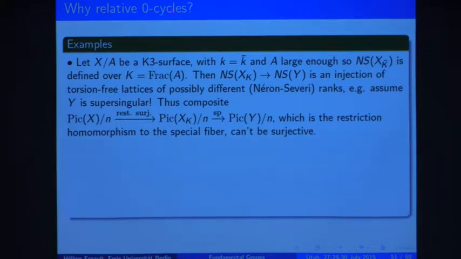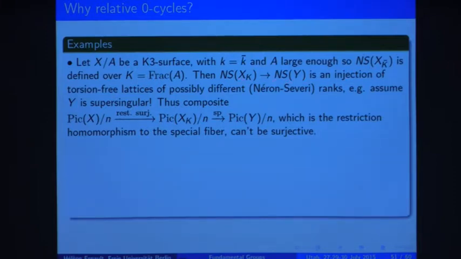So the first example is a very classical example. If we assume X over A is a K3 surface with algebraically closed residue field, and A is high enough in such a way that the Néron-Severi group of the geometric generic fiber is defined over the field of fractions of A, then the specialization homomorphism from the Néron-Severi group of the geometric generic fiber to the Néron-Severi group of the special fiber is an injection.